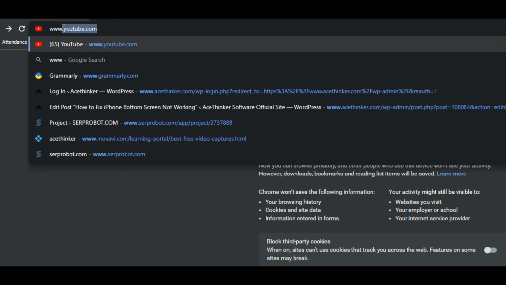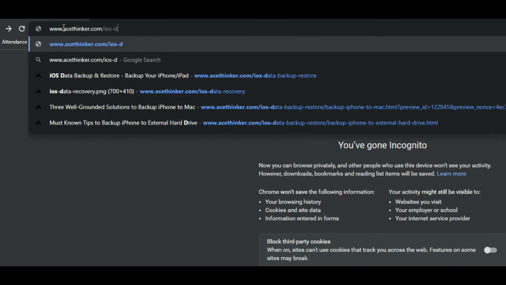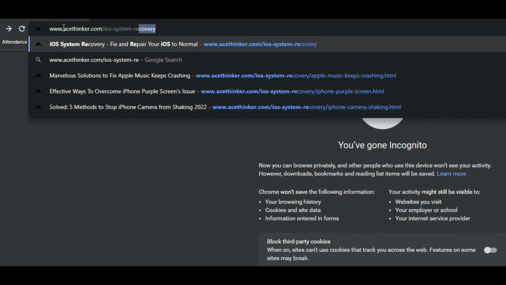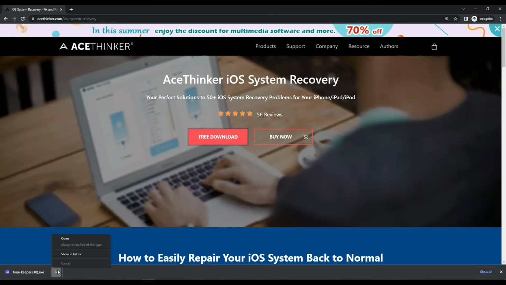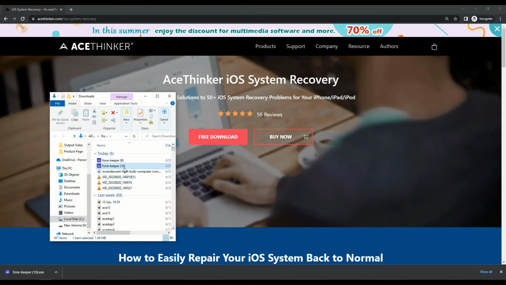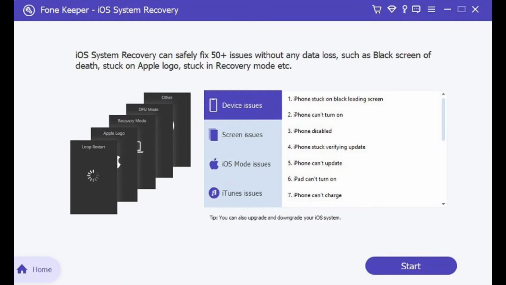On your web search engine, go to www.astinker.com/iOS-system-recovery. Wait for its web page to load. Once you are on its web page, hit the download button presented on its interface. Then, wait until the download process is completed. Open the file once the download is finished. Run the installation prompts and wizards to install the app fully.